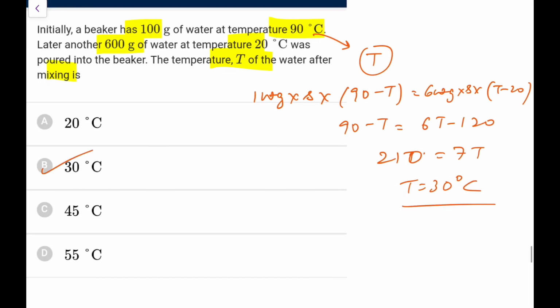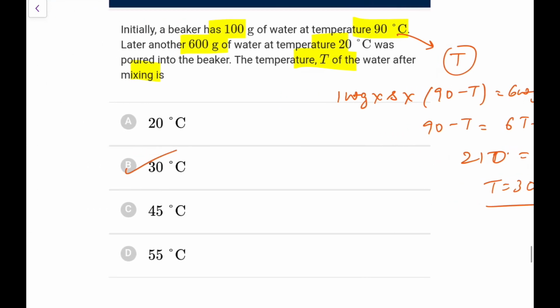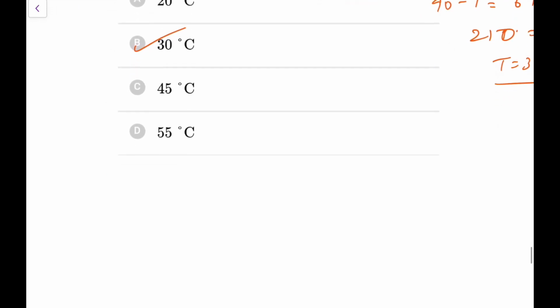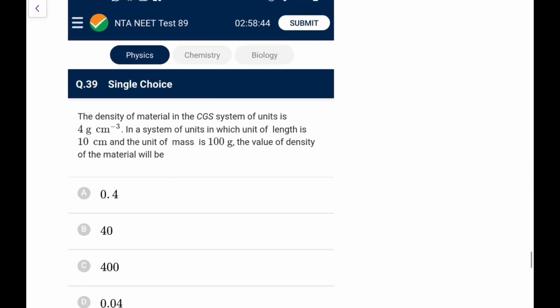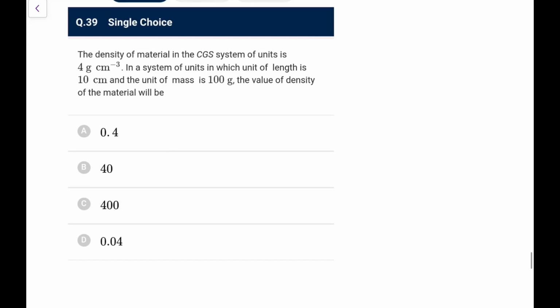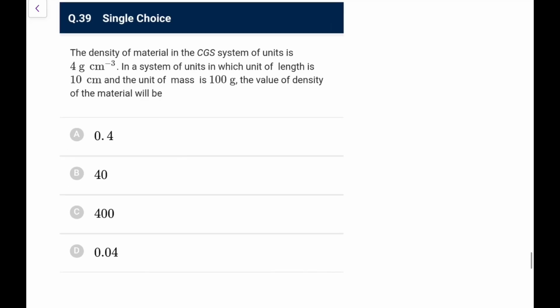And if you are following my Telegram group, I posted this question as a question of the day about 1 or 2 days back. Now, the density of the material in the CGS system of units is 4 gram per centimeter cube. In a system of units in which the unit of length is 10 centimeter and the unit of mass is 100 gram, the value of density of the material will become. So here the unit of length becomes 10 centimeter and the unit of mass becomes 100 gram. The value of new density will be.